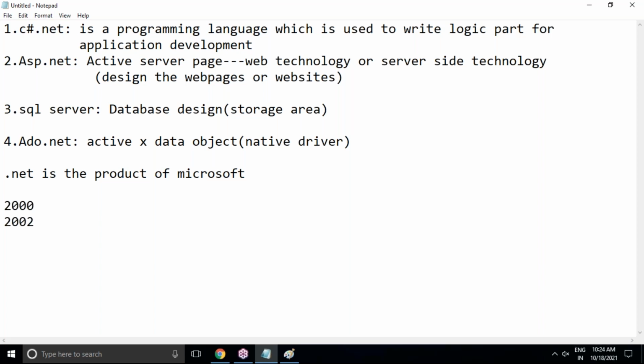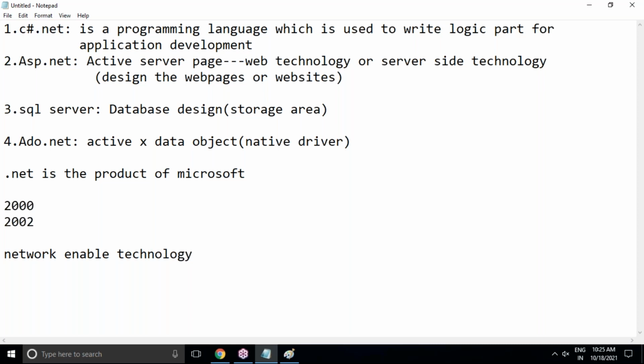And .NET stands for Network Enabled Technology. But according to Microsoft, there was no abbreviation for .NET. Only programmers consider this a network enabled technology, because most of the applications run over the net using the .NET platform. That's why they say network enabled technology. But officially there was no abbreviation for .NET.